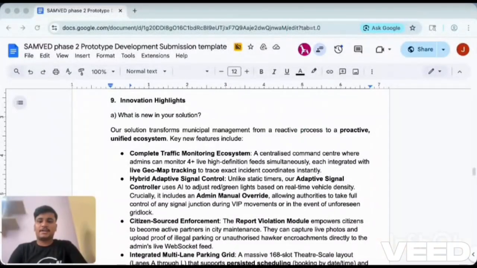Now comes the innovation highlight. The key innovation in our solution is that it converts a traditional traffic system into a real-time AI powered ecosystem. We provide a central dashboard where authorities can monitor multiple live traffic feeds along with the exact map location. One of our biggest features is hybrid adaptive signal control. The traffic lights automatically adjust based on vehicle density. At the same time, admin can manually override signals during emergencies or VIP movements.